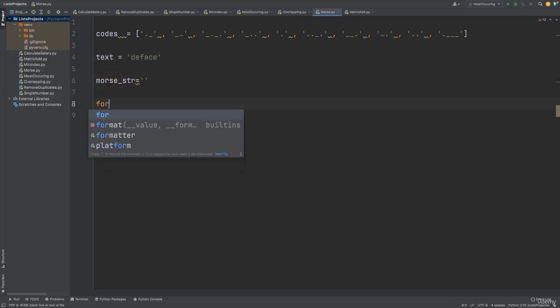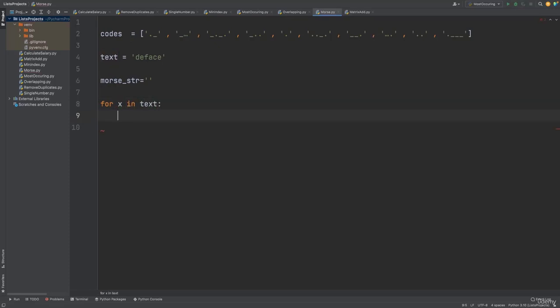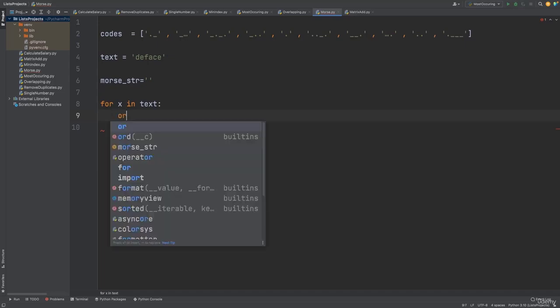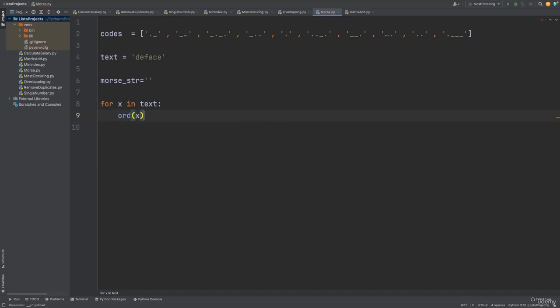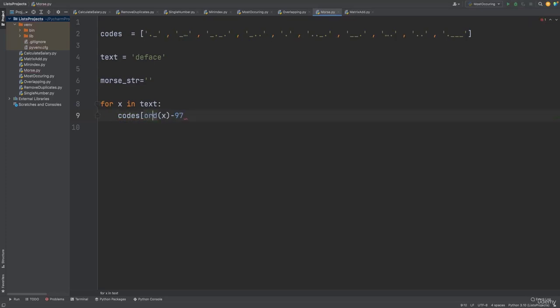So for that I will scan through this text: for x in text. Now what I have to do every time is find the Morse code for a given letter x. So ord of x will give you the ASCII code, then subtract 97, and you will get the index for that particular letter. Then you take it from codes, so codes of the index.